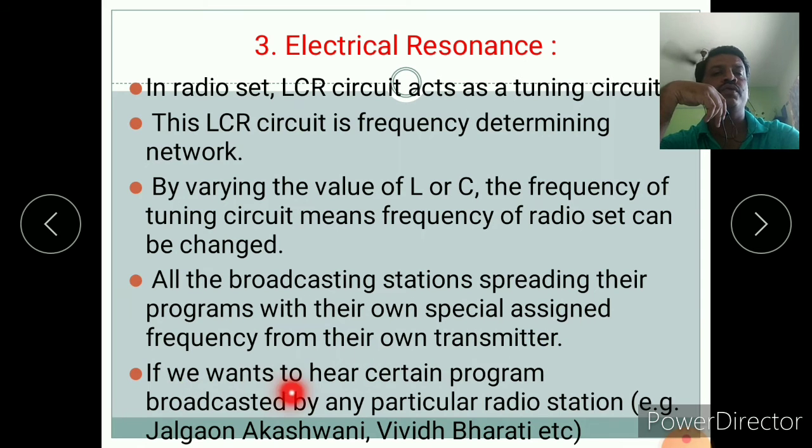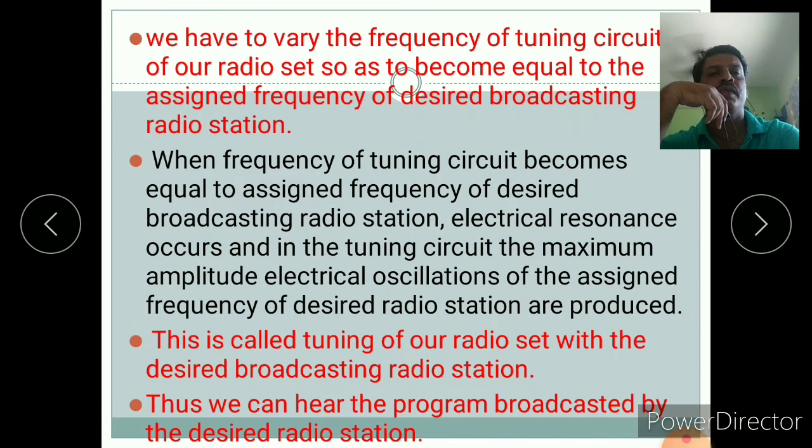If we want to hear a certain program broadcast by a particular radio station, for example Jalgaon, Akashvani, Vividh Bharati, etc., we have to vary the frequency of the tuning circuit of our radio set to become equal to the assigned frequency of the desired broadcasting radio station.